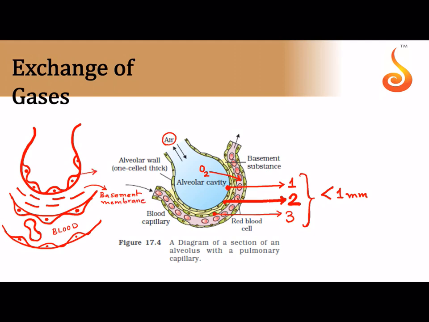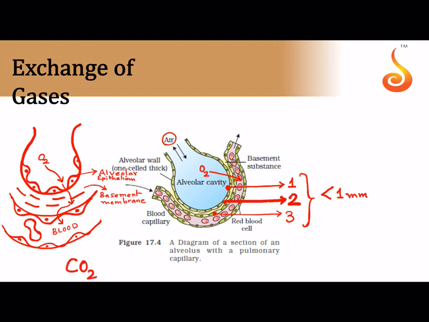And then this is the lining of the alveolus, or we can call this the alveolar epithelium, which is made up of simple squamous epithelium. So if I am an oxygen molecule, first I have to cross the alveolar epithelium, then I have to cross the basement membrane, then I have to cross the endothelium and reach the blood. So what are the barriers I must cross? 3, and they make up less than 1 millimeter.